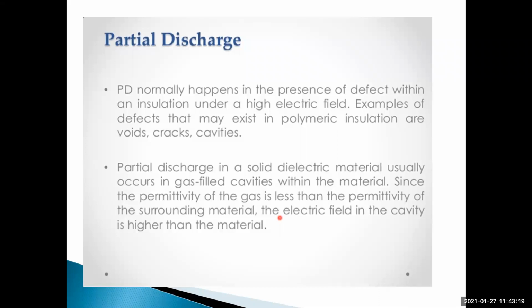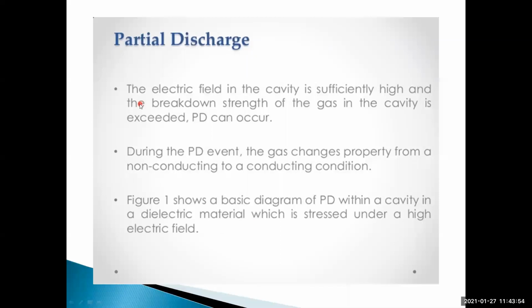The permittivity inside the void is less than the permittivity of the surrounding material, so there is a difference between permittivities. The permittivity of the air is very much less compared to the solid dielectric material, so a breakdown takes place. Partial discharge in a solid dielectric material usually occurs in gas-filled cavities within the material, since the permittivity of the gas is less than that of the surrounding material, so the electric field in the cavity is higher than that of the material. So this is some explanation and information about partial discharge.